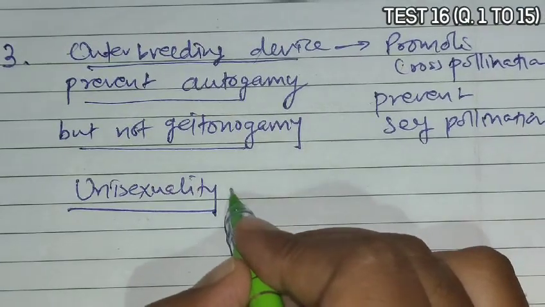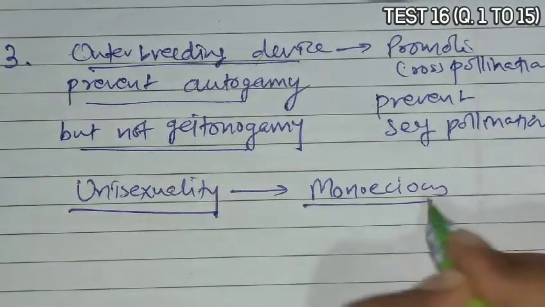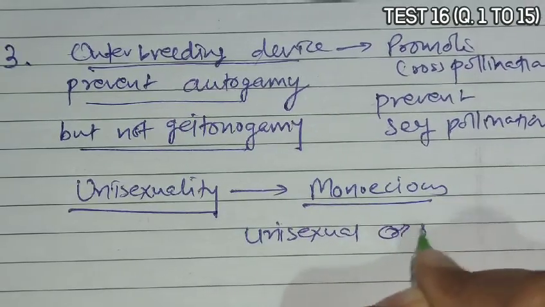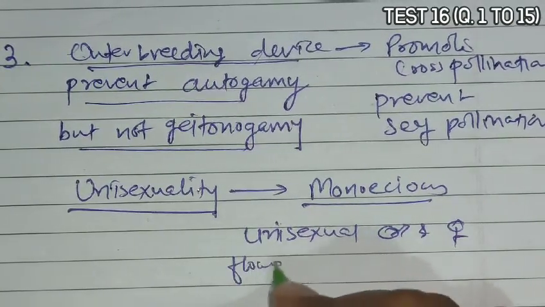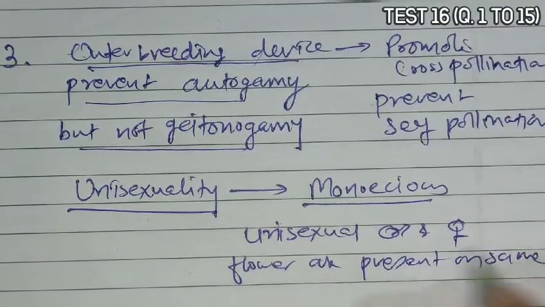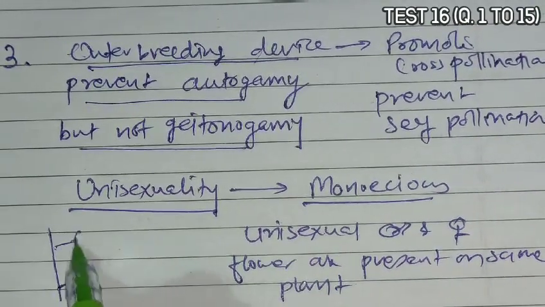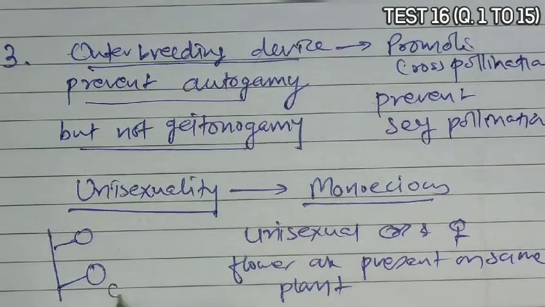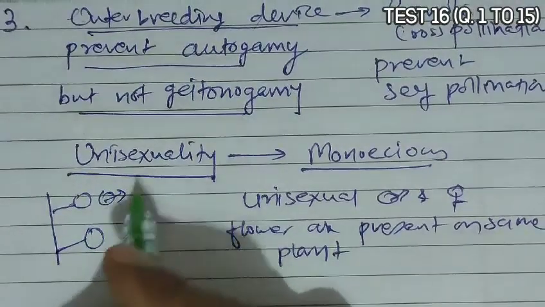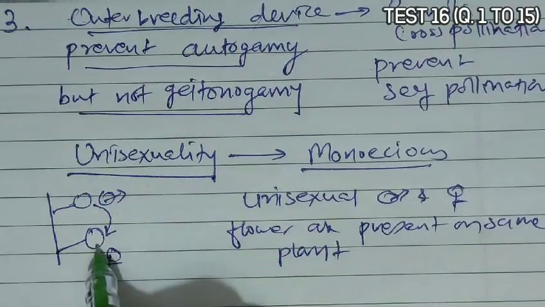In unisexuality, if the plant is monoecious, it means unisexual male and female flowers are present on the same plant. Suppose this is a female flower and this is a male flower; if they are present on the same plant, then the pollen grain will transfer from here to here, so geitonogamy will occur.